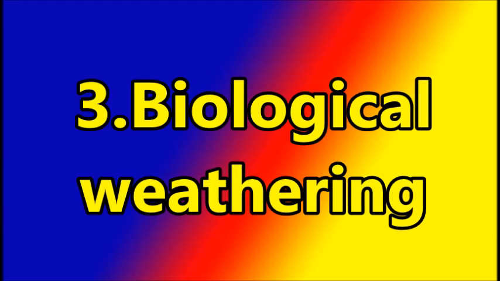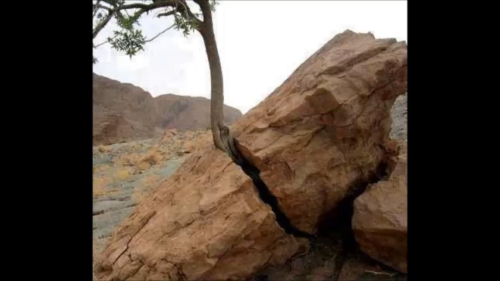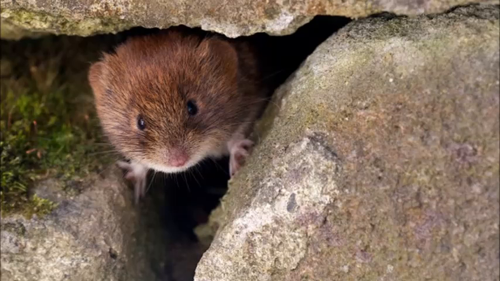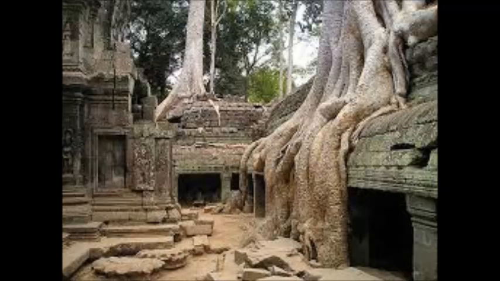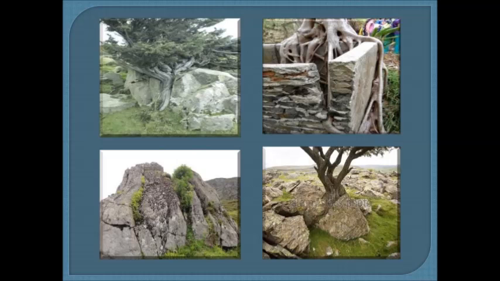Biological weathering. Living organisms like plants, animals and human beings play a role in one way or another in the weathering of rocks. The growth and expansion of roots of plants cause disintegration of rocks. Animals like rats and rabbits cause destruction of rocks. Mining, quarrying and construction work of human beings become reason for biological weathering.